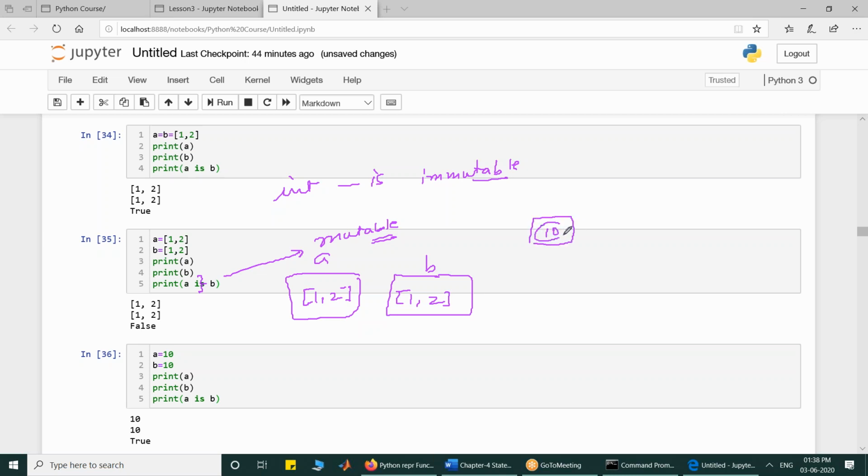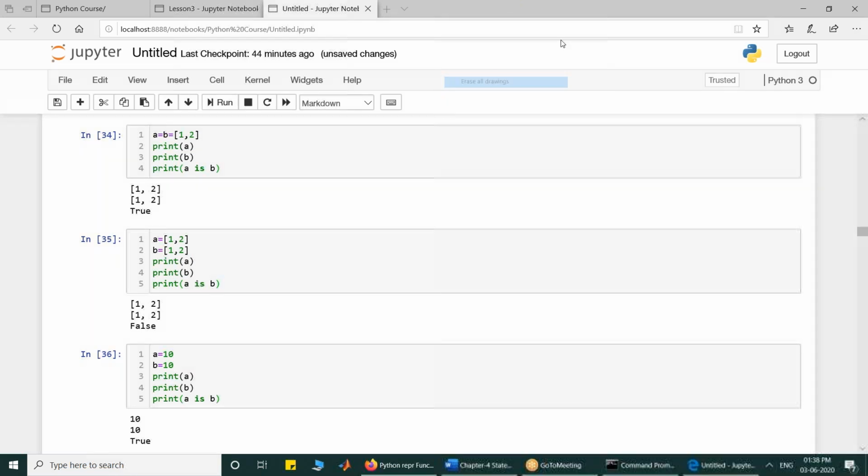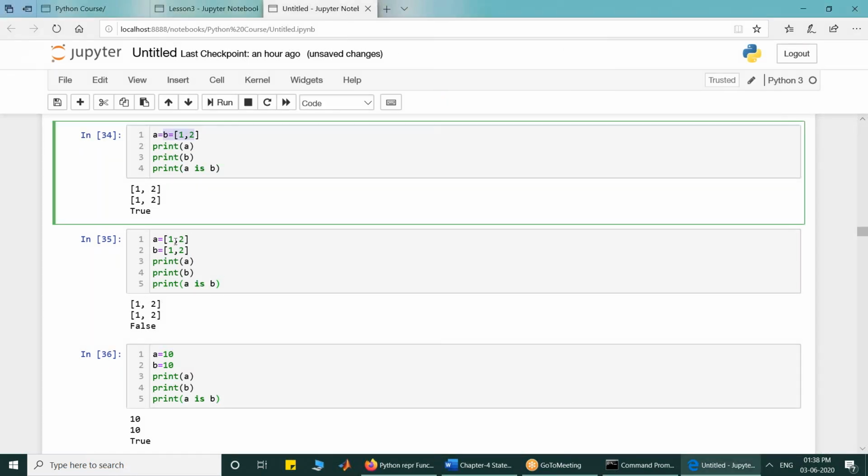So when immutable objects are created, since you cannot change the value of this data object, Python will assign A and B to the same object. But since a list is mutable, when they are created separately, Python will also create them separately because it knows that you might change the value of the element within the list. So that's why this happens.